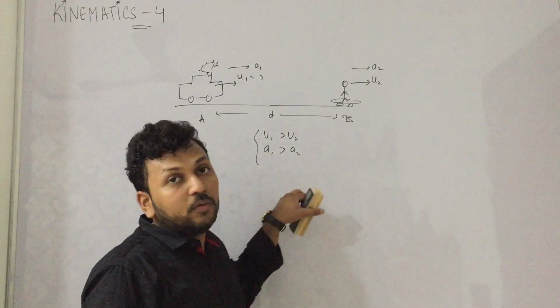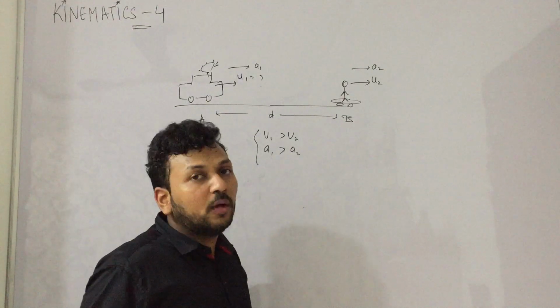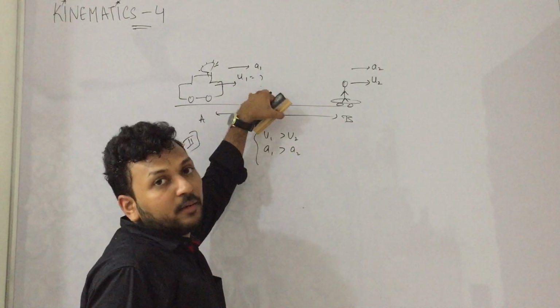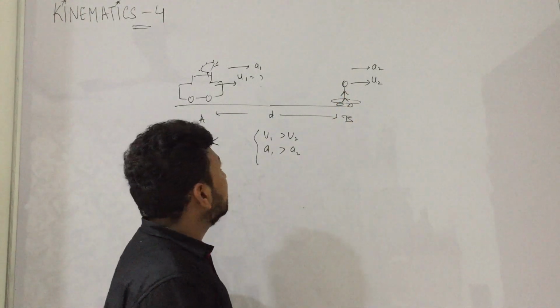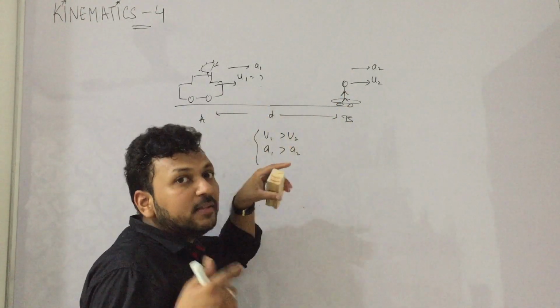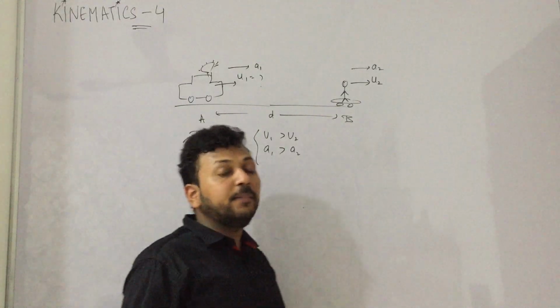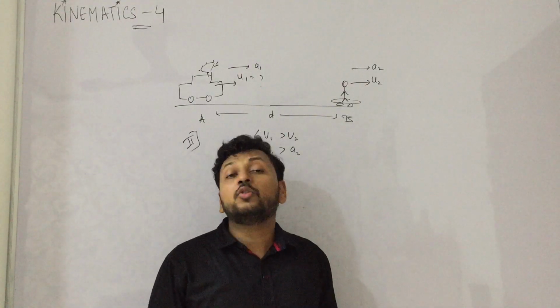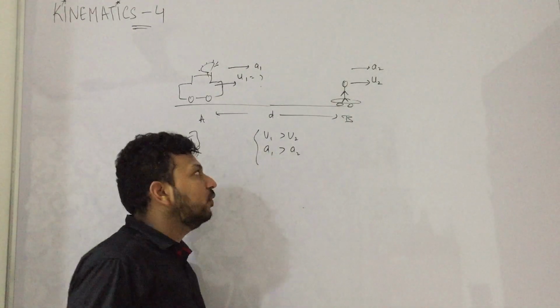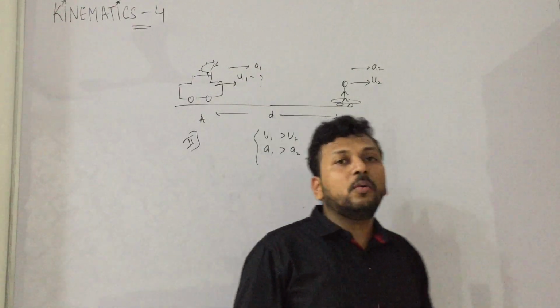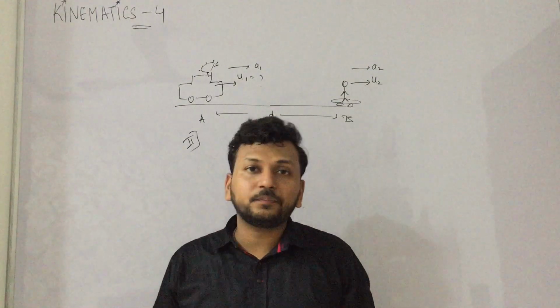Now see, in this scenario we do not have to solve anything. If both are greater, it will definitely catch, because you know, at any instant of time, speed of police will be more than the speed of thief, so they will ultimately come closer. So you don't need to solve anything. If u1 is greater and a1 is greater, it will definitely catch it.